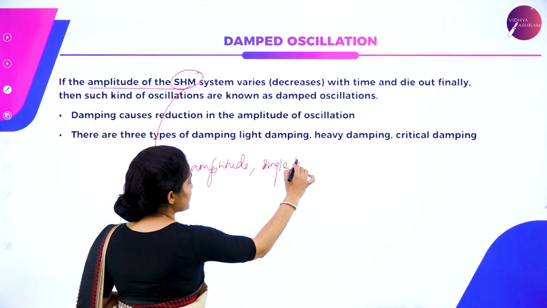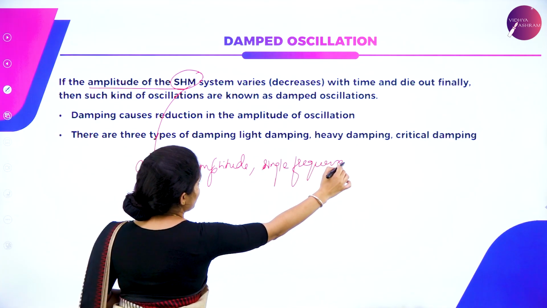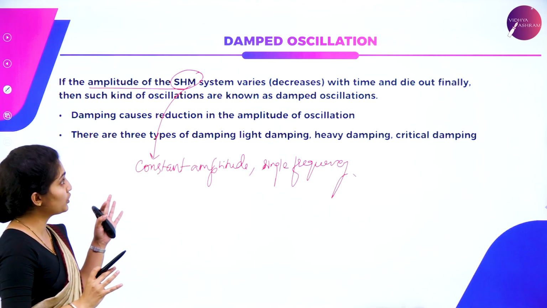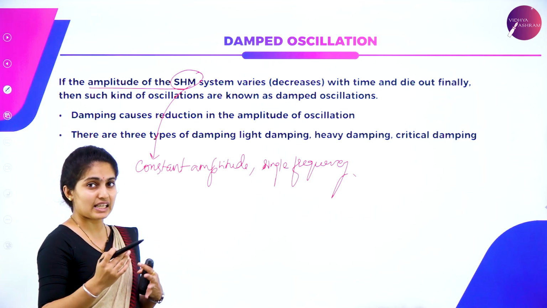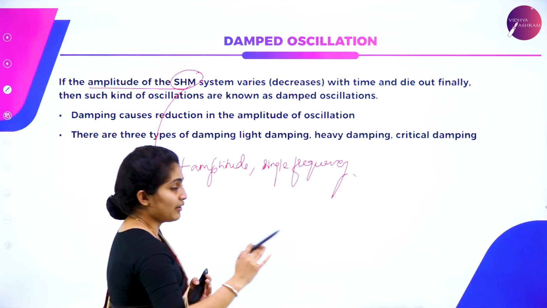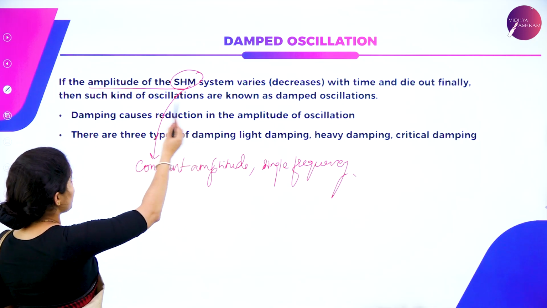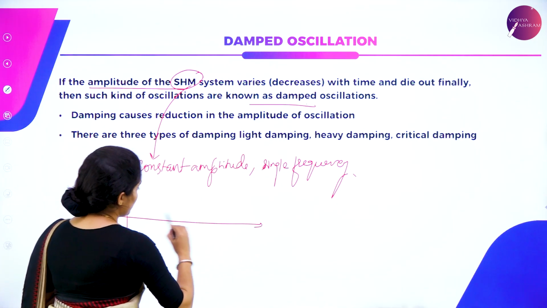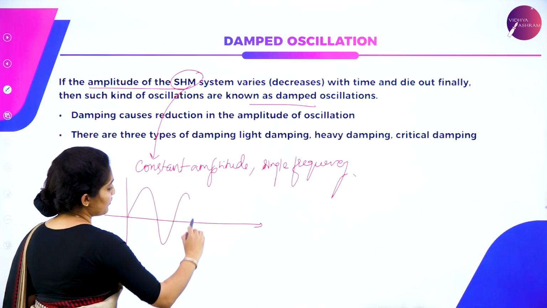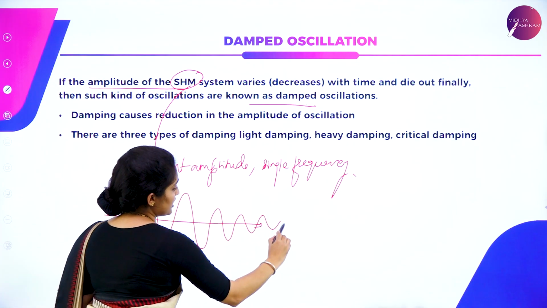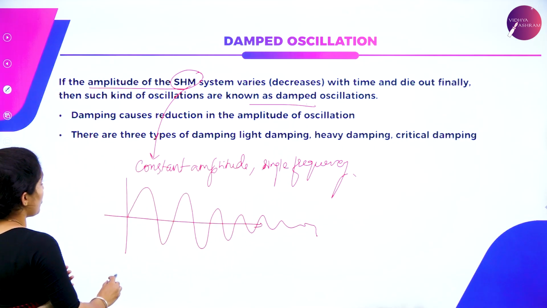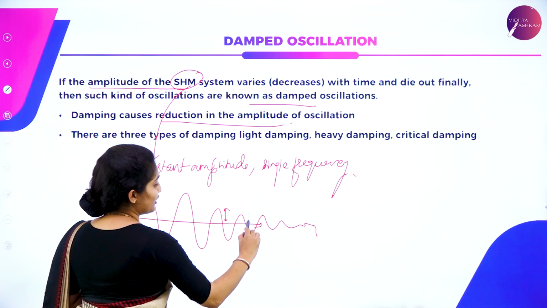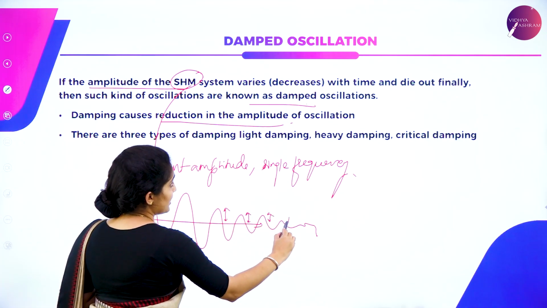If the amplitude of a simple harmonic motion system varies with time, that is it decreases, and finally it dies out, such a motion is called a damped oscillation. This is called damping of the oscillation. It causes a reduction in the amplitude, that means the height of the oscillations reduces.